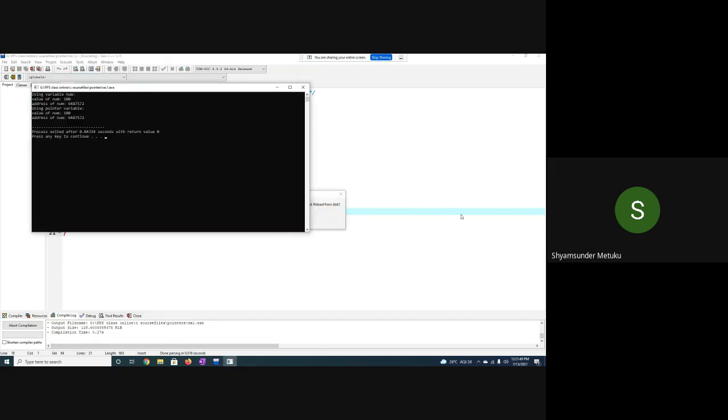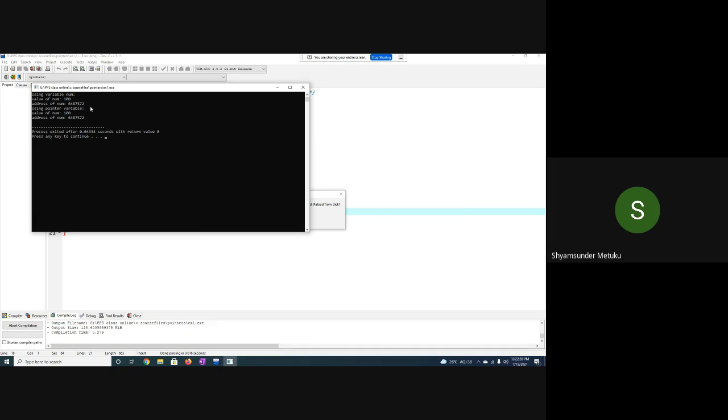You can see here the value of number is 100 and the address is given as this number. Earlier the address was 16 digits. Now why is the address showing in this fashion? Can anybody tell what the reason is? Format specifier, sir. Very good. So it is a normal integer specifier, and the address will be represented as an integer.